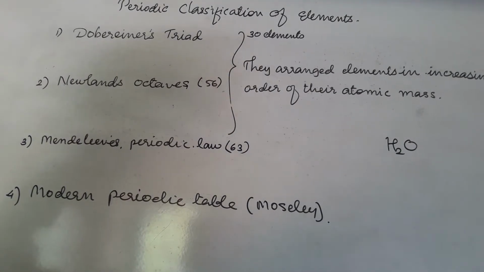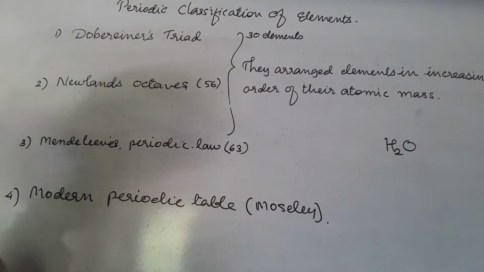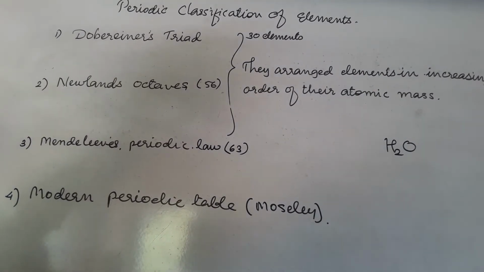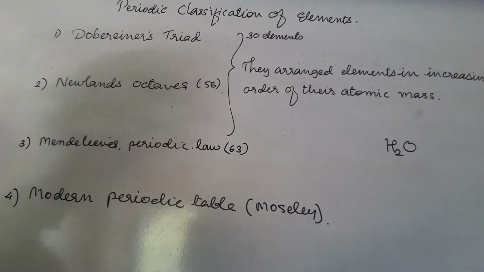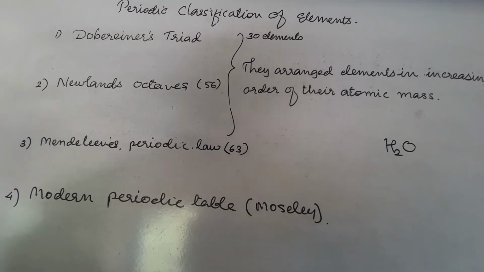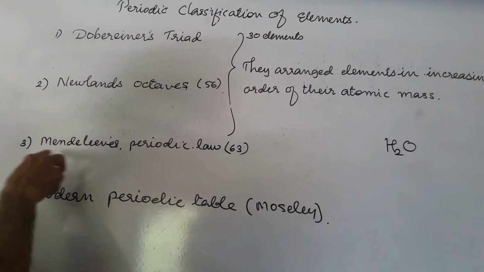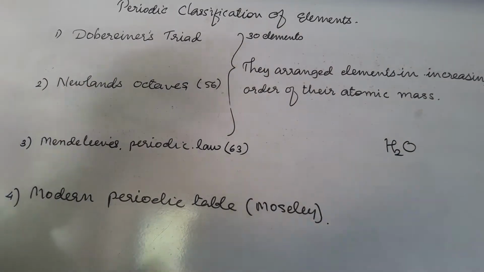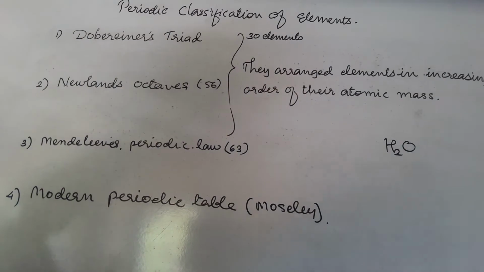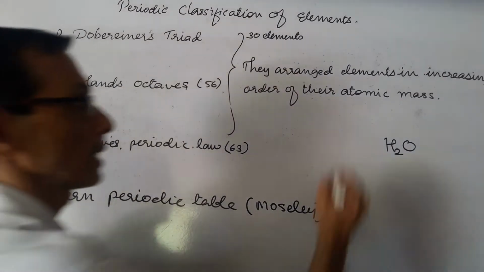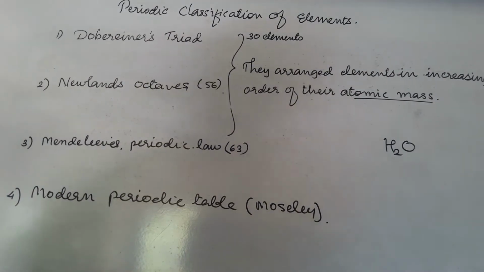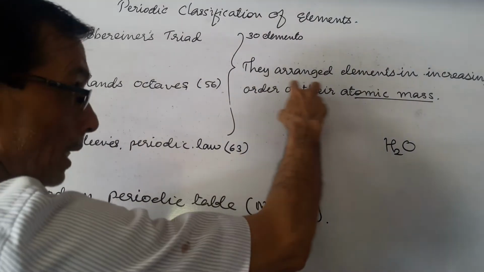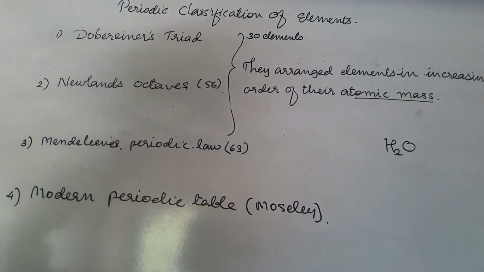And therefore, when the earlier attempts were made to classify the elements, they took the mass as a base. In the book they have given three scientists, Dobereiner, Newlands, and Mendeleev. These three took atomic mass as the characteristic for the property of the elements. And that's why they arranged the elements in increasing order of atomic mass.